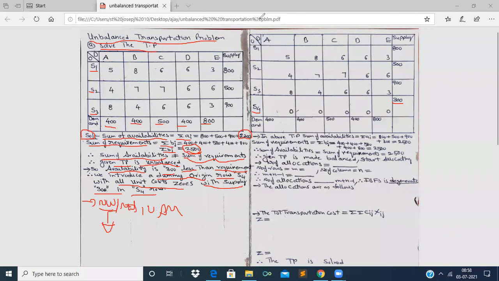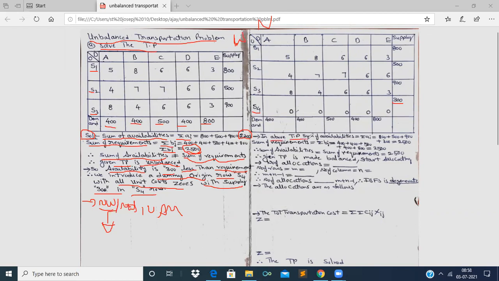Now let us mark the directions, that is north and west directions, to find the topmost northwest corner cell. In this table, if we observe carefully, there is a new row, that is the S4 row with all unit cost zeros and with supply 300. Now let us write the table and show that the given transportation problem is made balanced, right?